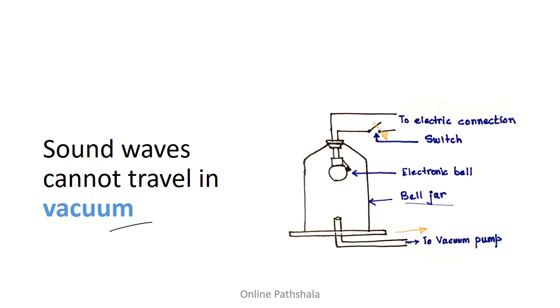And if we remove the air from the bell jar completely, you won't be able to hear any sound, which actually proves that sound cannot travel in vacuum. This is because there are no particles in vacuum which can actually carry the vibrations of the sound wave.